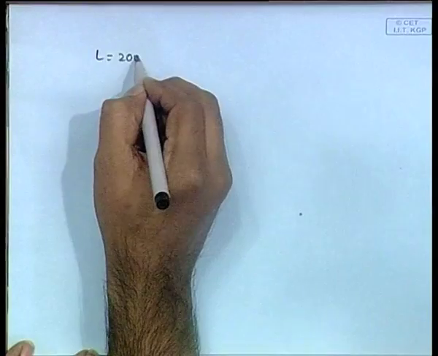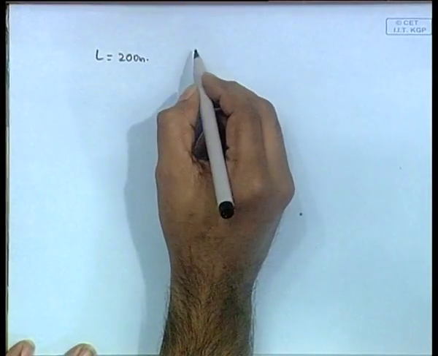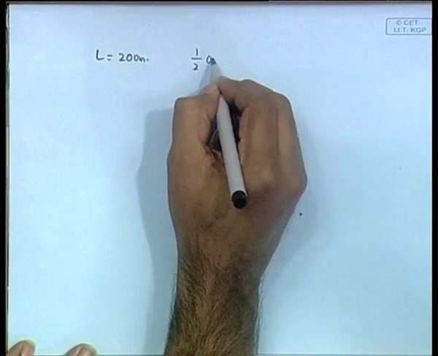Okay, then there is one more similar problem that is slightly different. Now, in this problem, you are told that there is a vessel of length 200 meters and you are given its half ordinates.